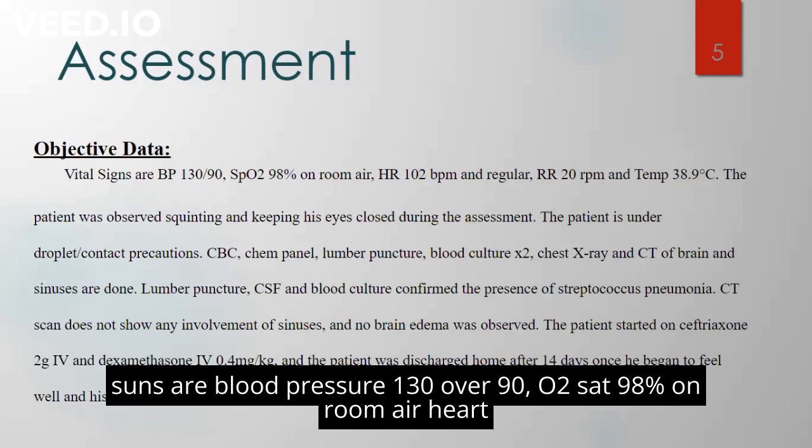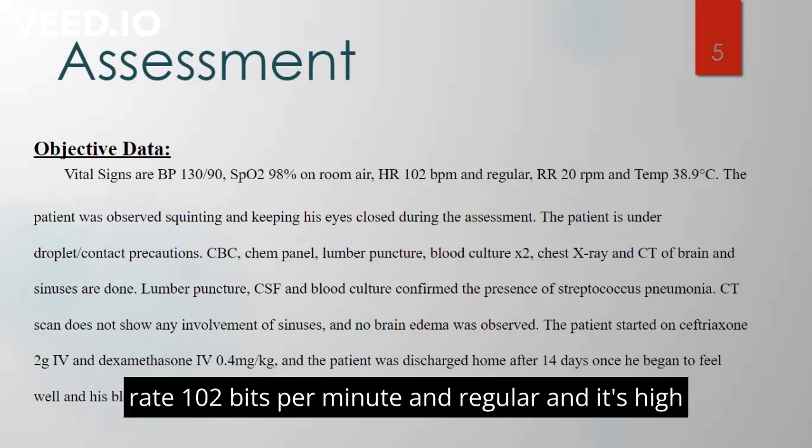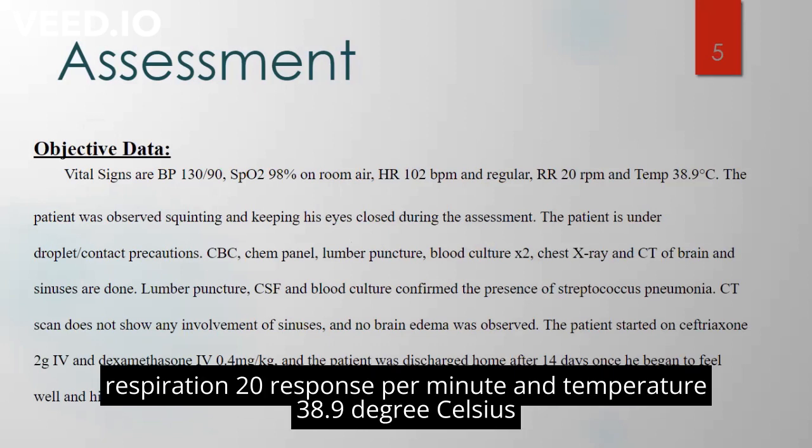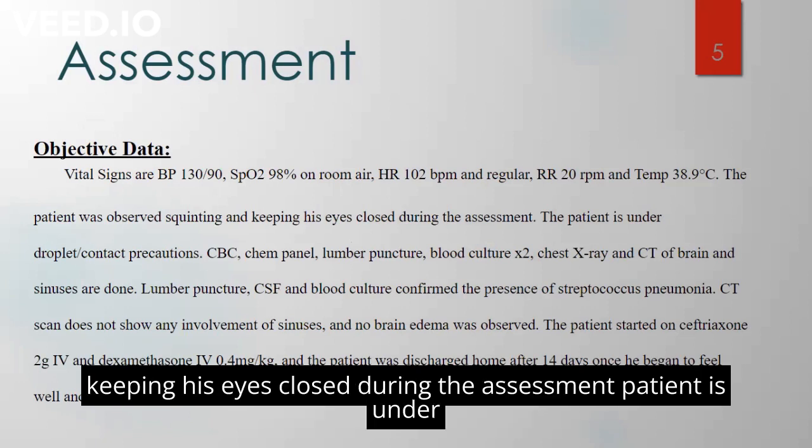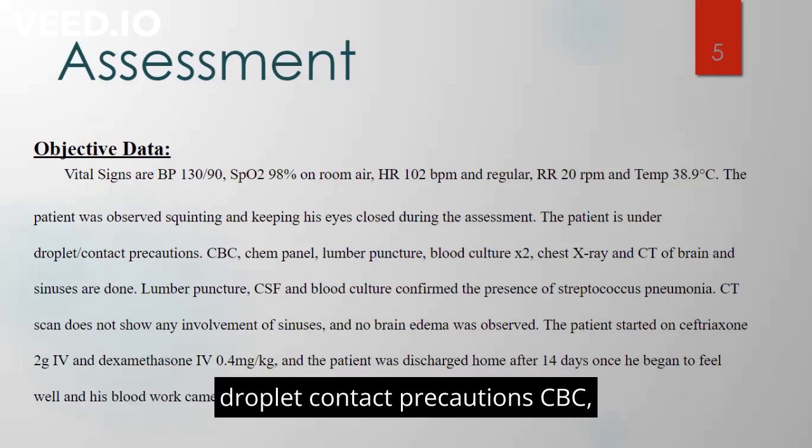Objective data. Vital signs are blood pressure 130 over 90, O2 at 98% on room air, heart rate 102 beats per minute and regular, and it's high, respiration 20 respirations per minute, and temperature 38.9 degrees Celsius, which indicates hyperthermia. The patient was observed squinting and keeping his eyes closed during the assessment. Patient is under droplet contact precautions.